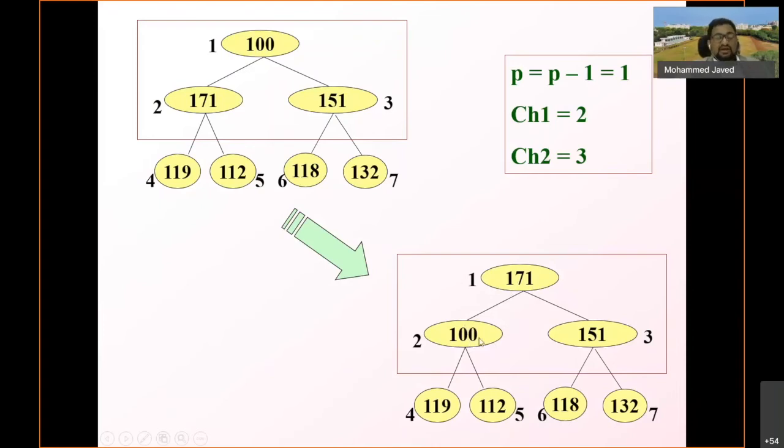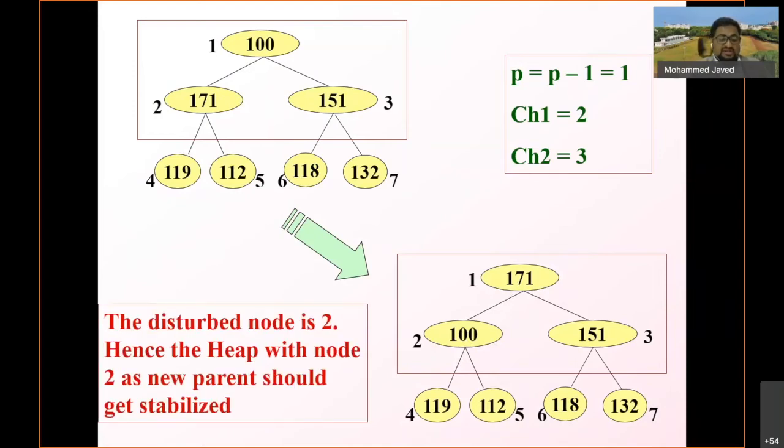So once this is a disturbed child, we should check again whether it satisfies the definition of a heap or not. The disturbed node is 2, because the swapping has taken place, and we are not sure the value in that node obeys the definition of a heap. Hence the heap with node 2 as a new parent should get stabilized.